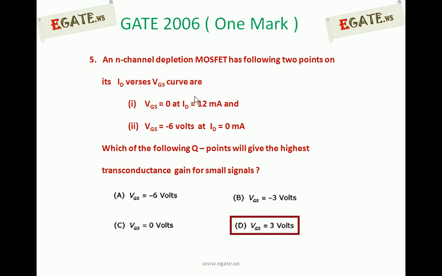Given is an N-channel depletion MOSFET. ID versus VGS implies nothing but the transfer characteristics. From the transfer characteristics we can calculate transconductance. So at what point is it going to be maximum, out of the 4 points mentioned below?